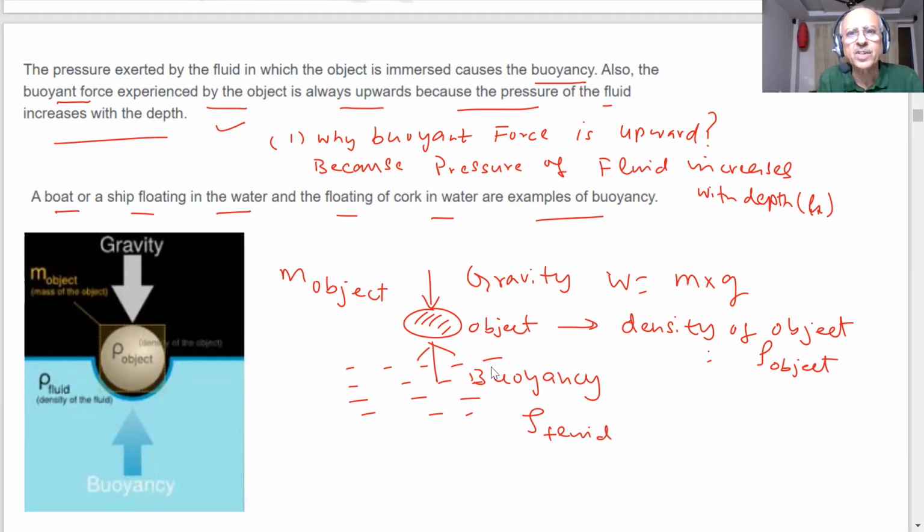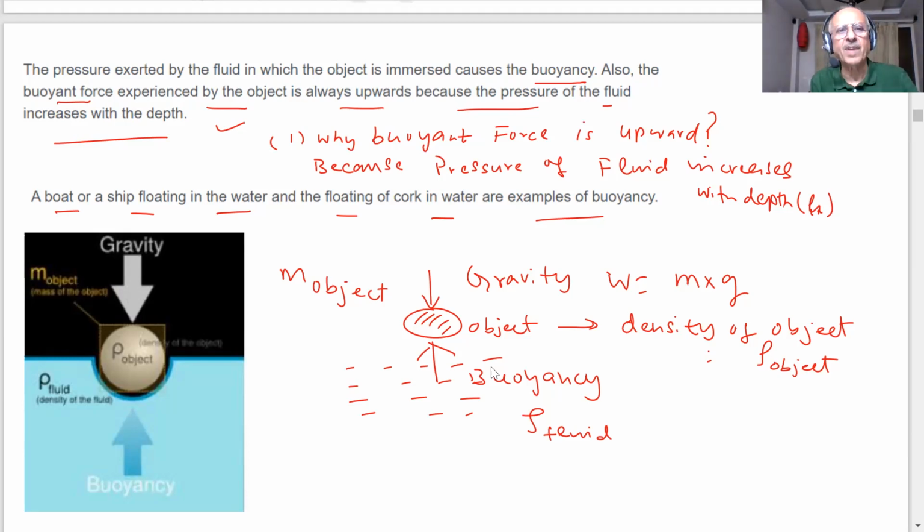So the two forces are acting opposite to each other. This is the density of the fluid. This is the density of the object. Whether the object will float or sink, or whether it will go inside, and how much inside it will go, these things we are going to do in the next topic. Today's topic was what is buoyancy. Buoyancy is an upward thrust which is experienced when we immerse objects in fluids, because the pressure of the fluid is more as you go deeper.